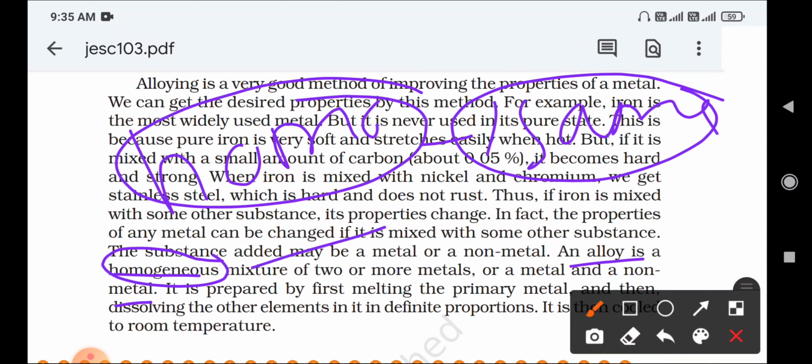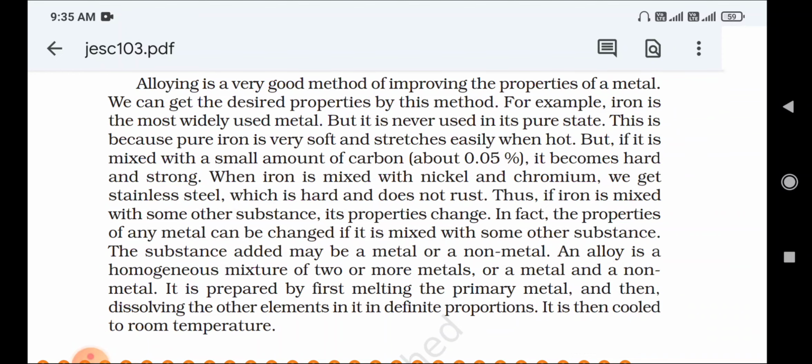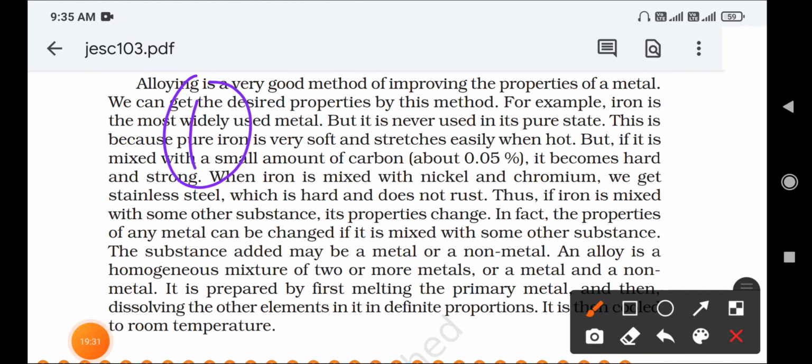We already studied in the ninth class that there are two types of solutions: one is homogeneous and the other is heterogeneous. We'll recap that. Homogeneous means the solution has a uniform composition throughout.